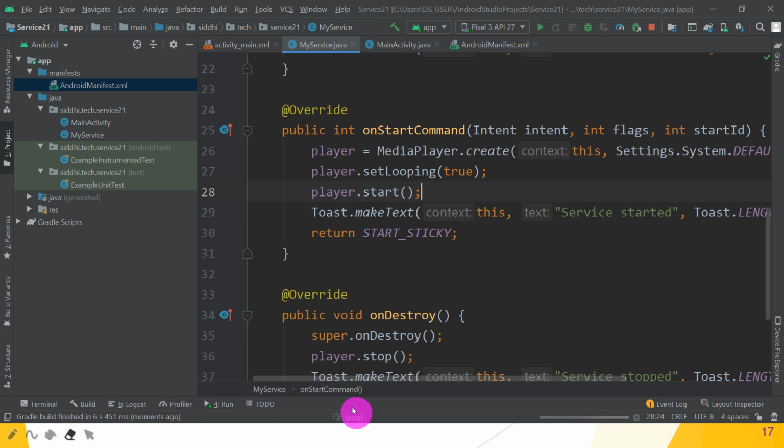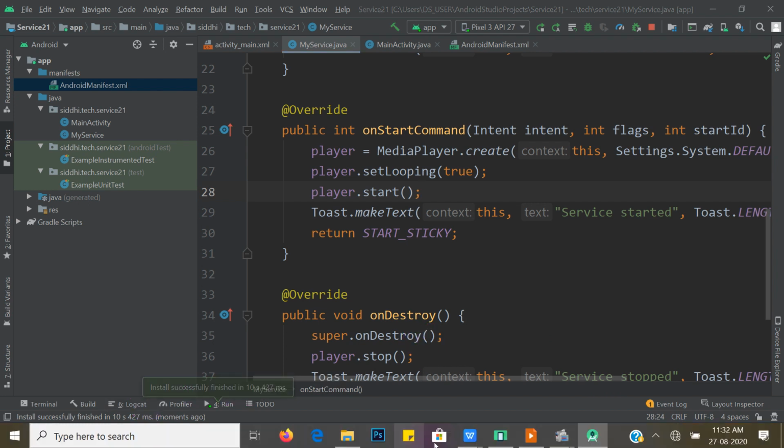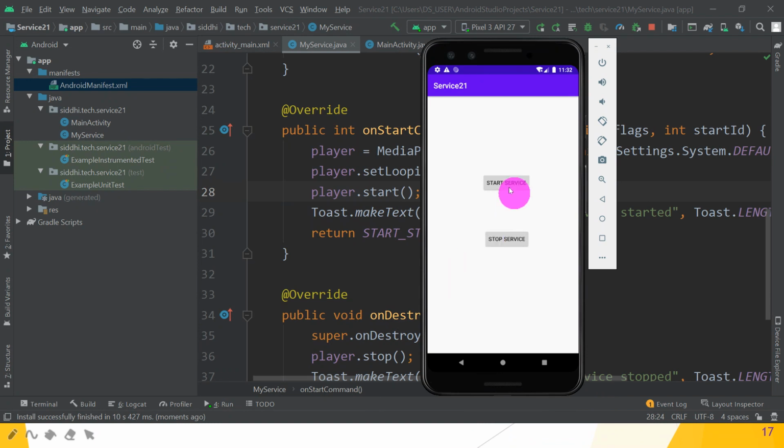So wait for some time. I hope you understand, then how to toast the messages: service started, service stopped. Great. Installation successfully finished. Okay. So move to the emulator and click on start service. Okay, great, guys. So the ringtone is running. It keeps running until we stop the service.